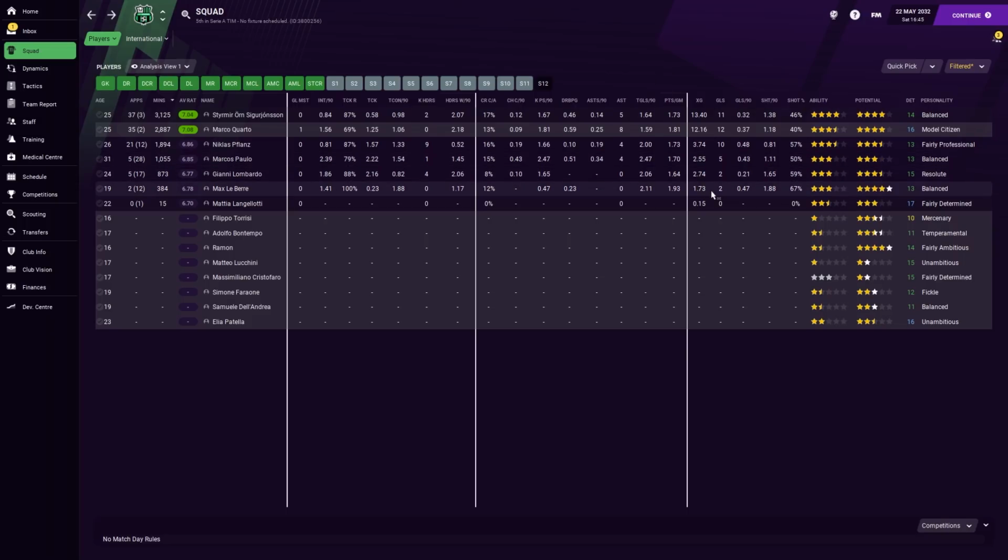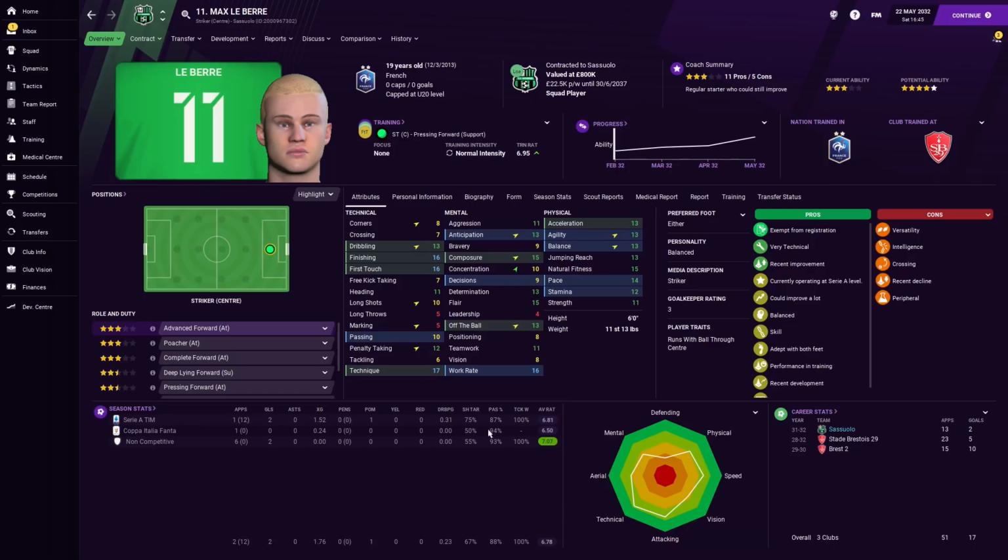Now, his XG, he has actually overperformed it slightly, which is a good sign that he's at least on that. It gives me hope that we could rely on him over a season if we needed to. Now, his shots on target percentage is 67%, which is very much higher than Siggy by a good 20, or might even be 50% higher. That's huge. And he shoots more as well. Does have a better goals per 90 minute ratio. So it means that I feel like I could trust Max Lebert next season if I need to.